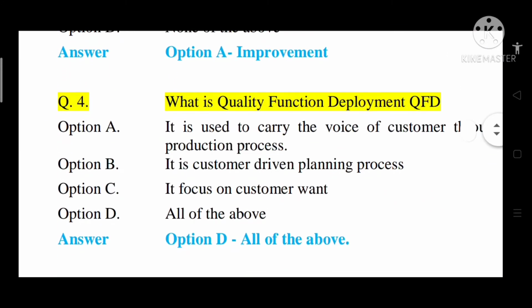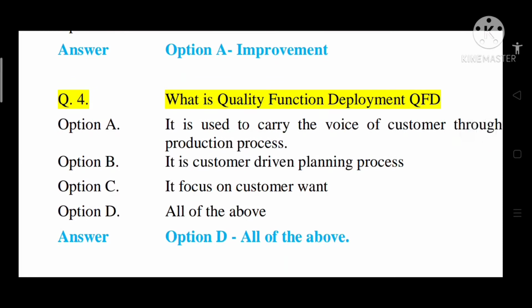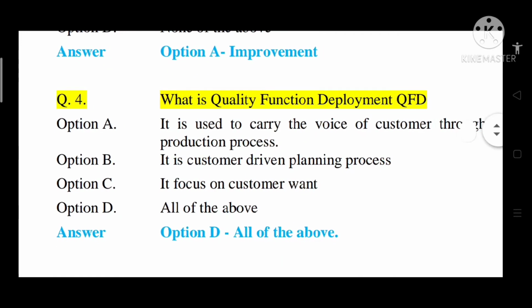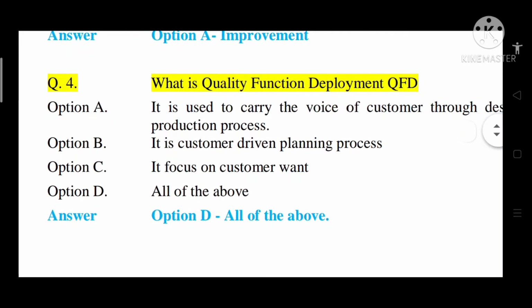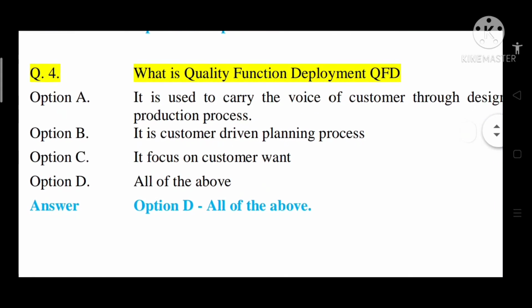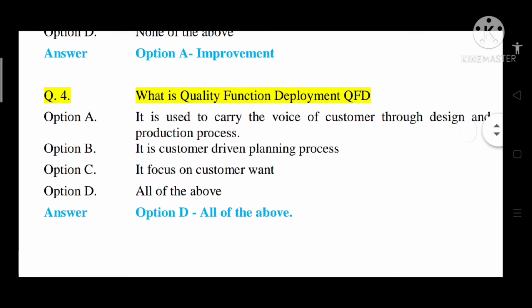Question number 4, what is quality function deployment? That is QFD. Option A, it is used to carry the voice of customer through design and production process. Option B, it is customer driven planning process. Option C, it focuses on customer want. Option D, all of the above. So correct answer is option D, that is all of the above. That is QFD, quality function deployment.